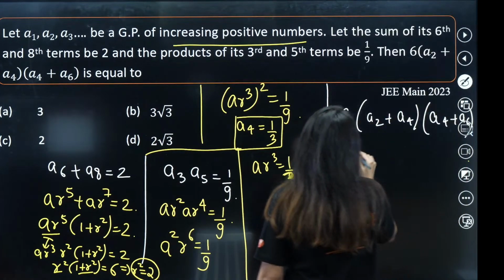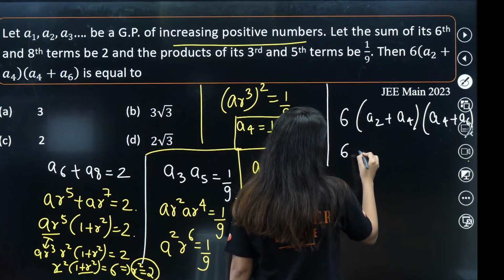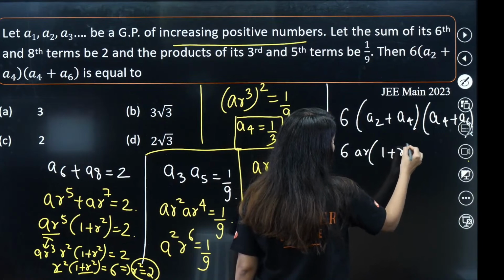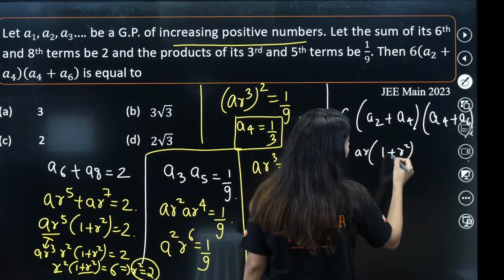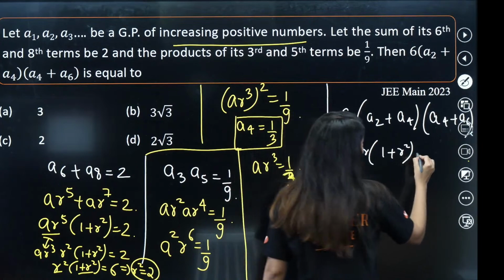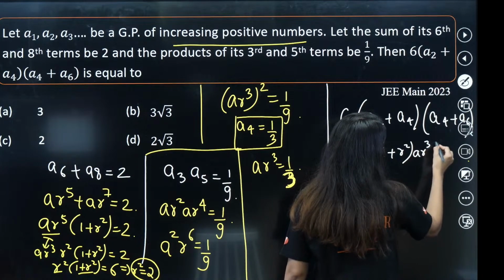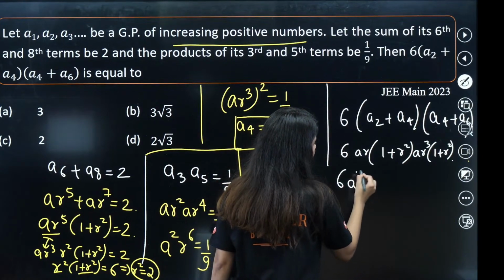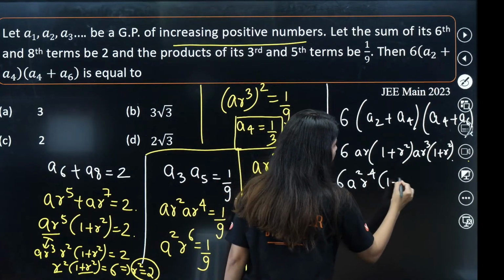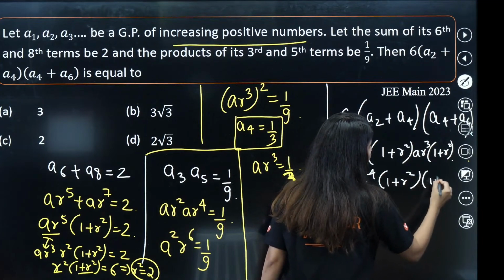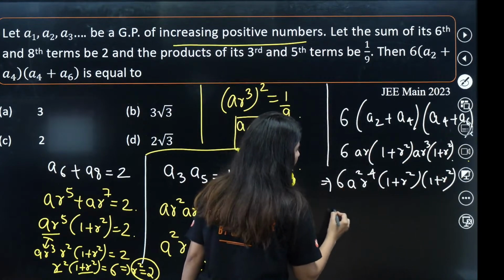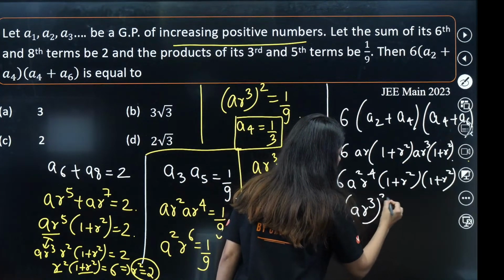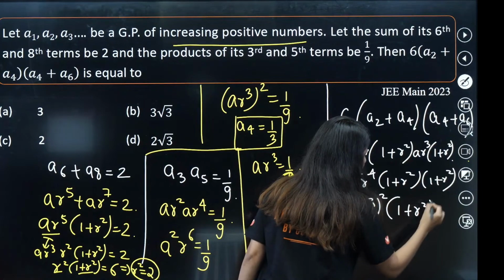We just need to plug in the values. 6 AR is common, 1 plus R square. And what common will come out of A4? AR cube common, 1 plus R square. So 6 times A square R power 4, 1 plus R square, 1 plus R square. So 6 times AR cube squared and 1 plus R square squared.